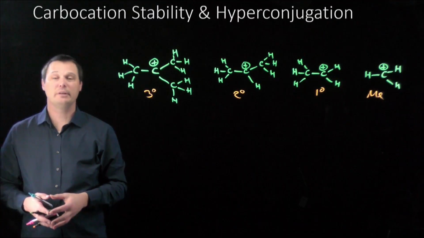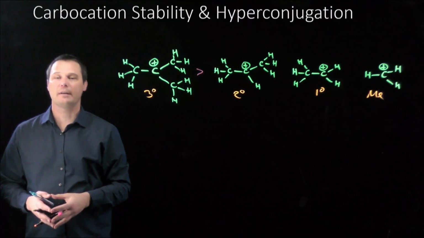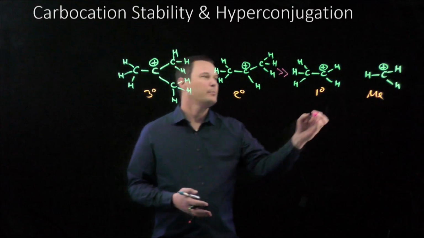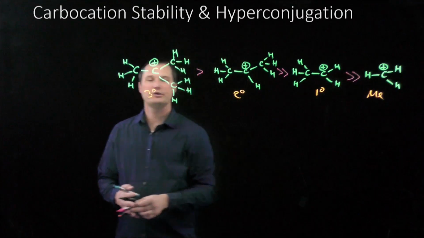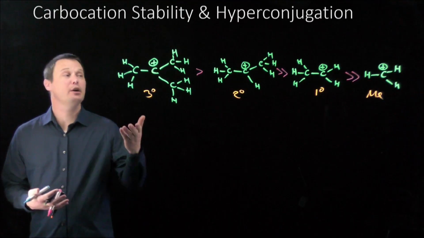So what is the stability trend for carbocations? Tertiary carbocations are more stable than secondary carbocations. Secondary carbocations, in turn, are much more stable than primary carbocations. And primary carbocations are themselves much more stable than methyl carbocations. But why? Let me give you 2 different explanations that can help explain this stability trend.